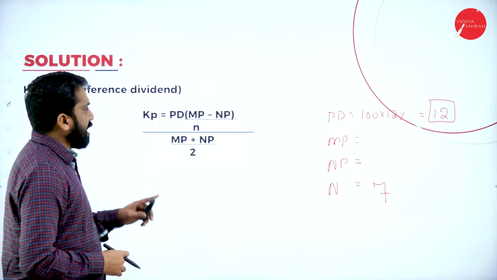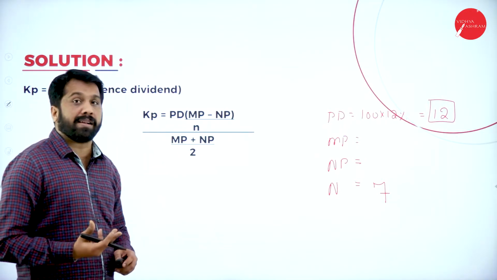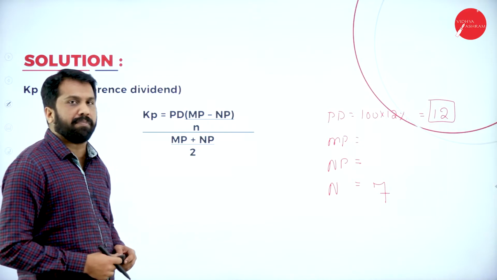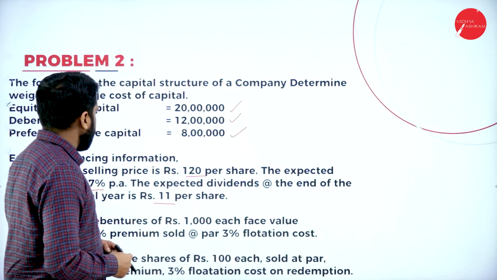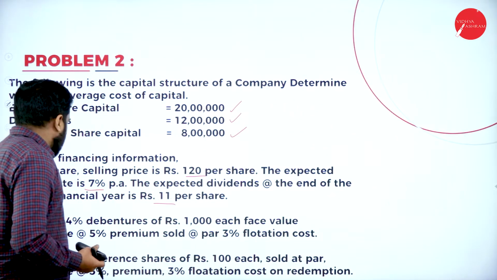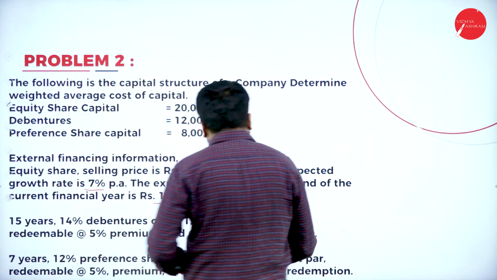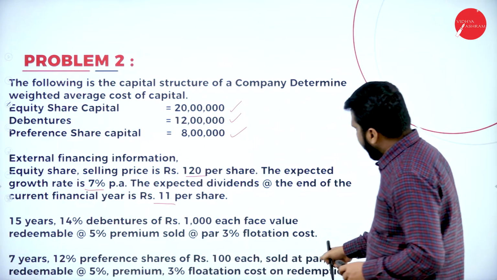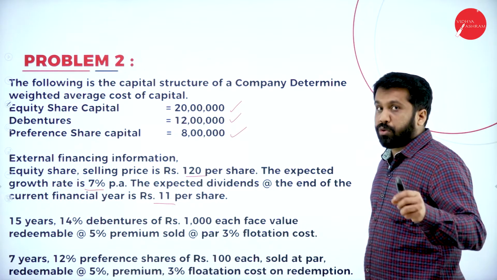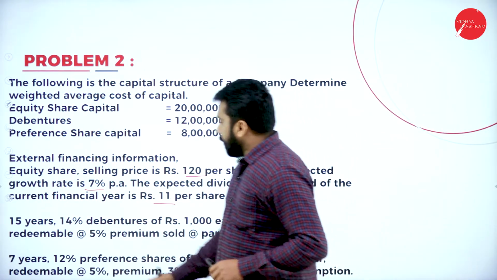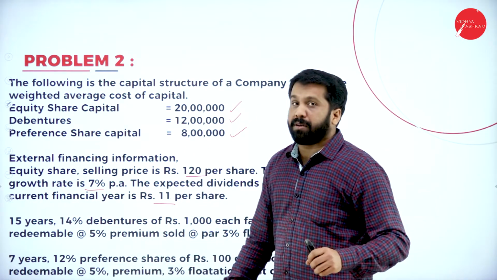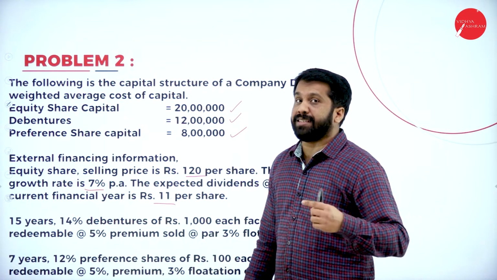Now, this is done. What is the next one? Market price or maturity price. I'll come back to this. Now, 7 years, 12% preference shares of rupees 100 is sold at par. Will come later. Redeemable. Redeemable means maturity price.